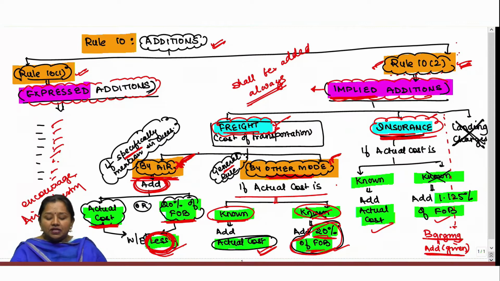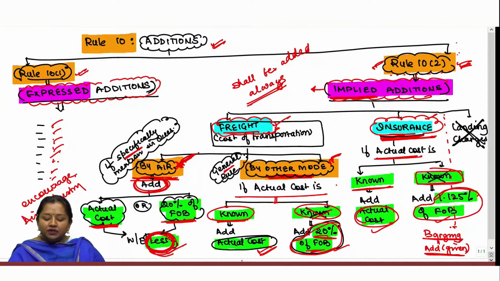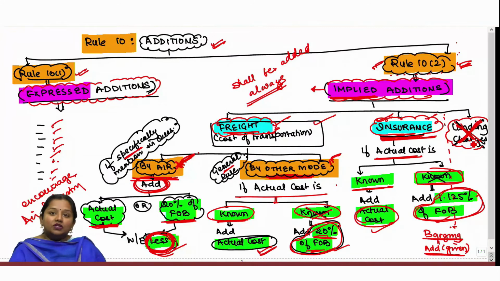However, for the other cost, that is insurance, it says if the actual cost of insurance is known, then add the actual cost, and if the actual cost of insurance is not known, then you have to add 1.125% of FOB. These two expenses are impliedly to be added while determining AV, even if they are not given in the question. Earlier, there was another expense in the name of landing charges which needed to be added while determining AV, but it has been abolished from the law so as to encourage importers to import more goods by reducing their assessable value.